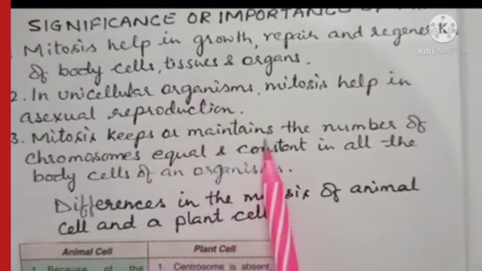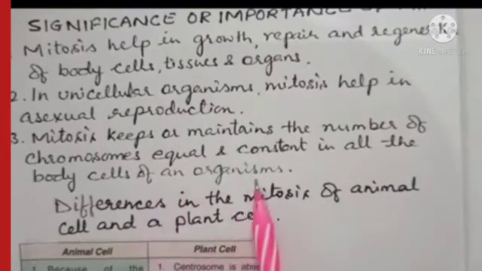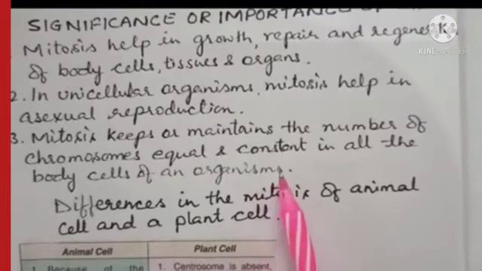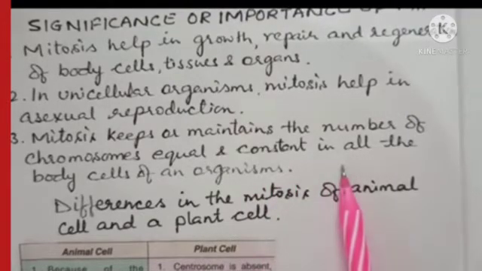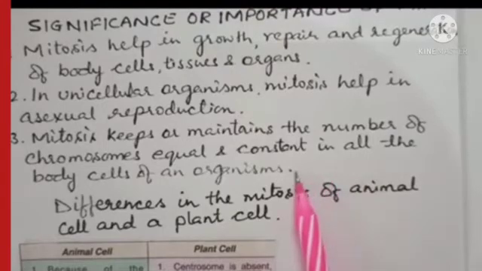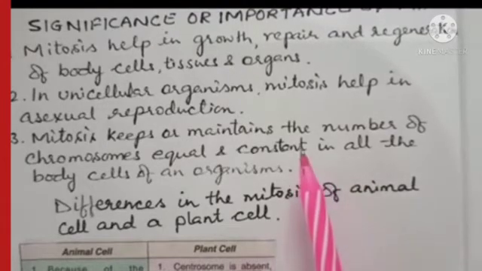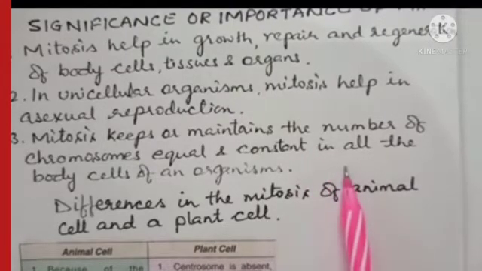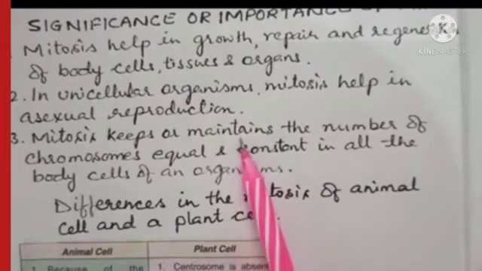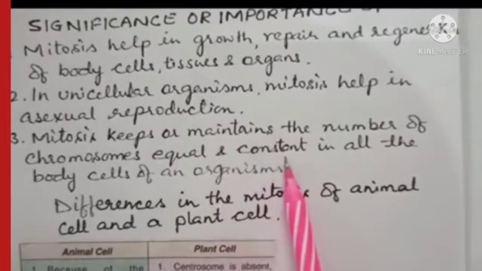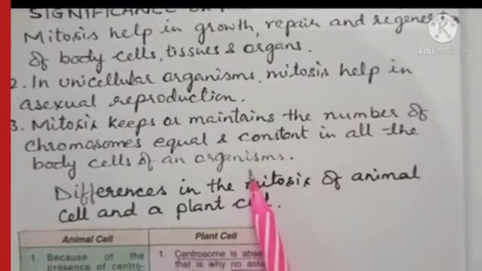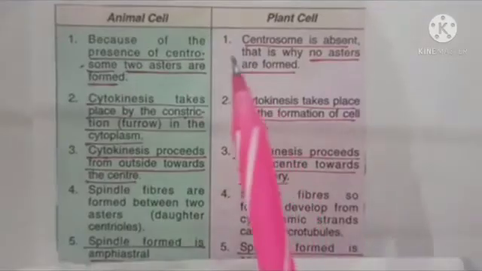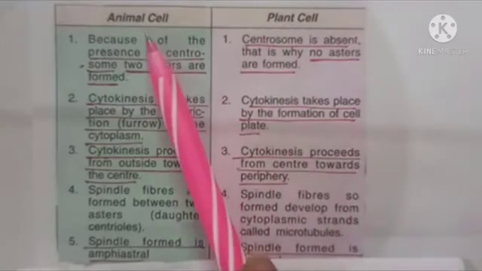Mitosis maintains the number of chromosomes equal and constant in all the body cells of an organism. All of you know what is mitosis. Mitosis is a type of cell division in which a cell divides into two daughter cells, each containing the same number of chromosomes as present in the parent cell. Means daughter cells have the same number of chromosomes, right? That's why in this way it maintains the number of chromosomes equal and constant in all body cells of an organism. Next is your differences in the mitosis in plant cell and animal cell.